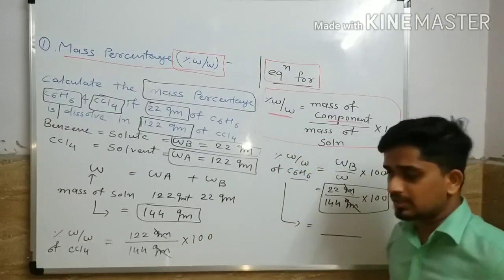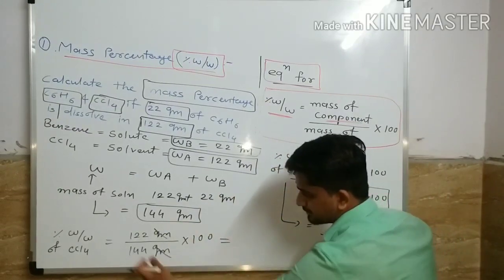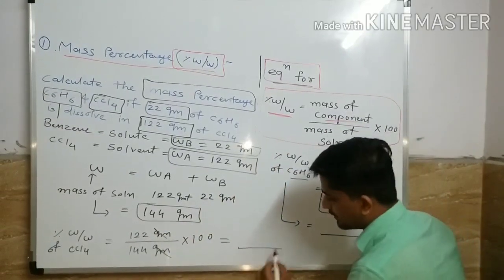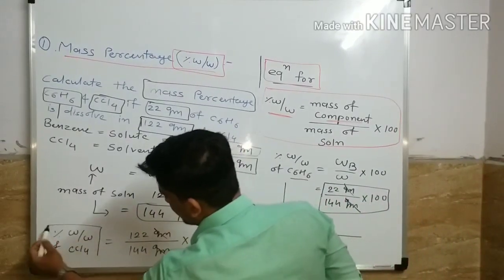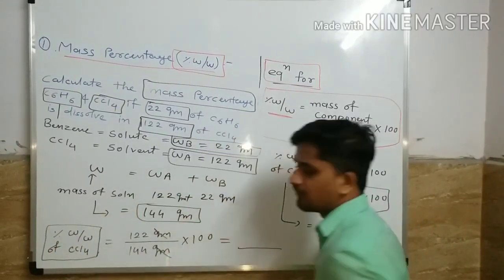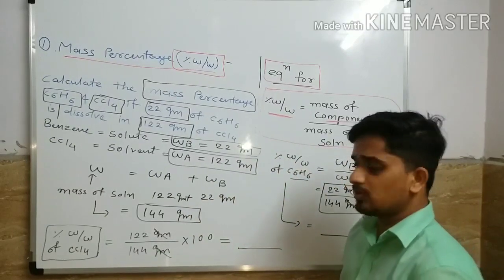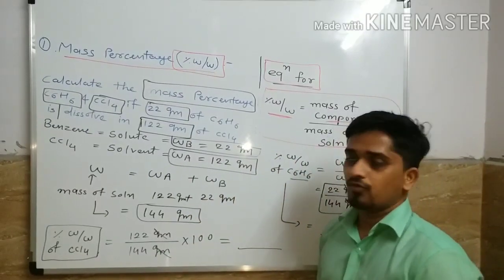Gram cancels out gram. Calculate this. Whatever the answer, write it down here, and this answer is your percentage of W by W of CCl4.